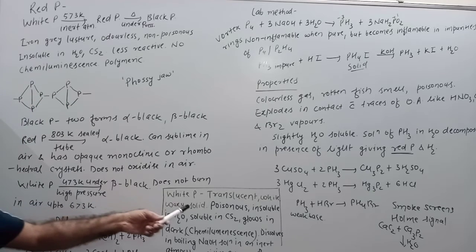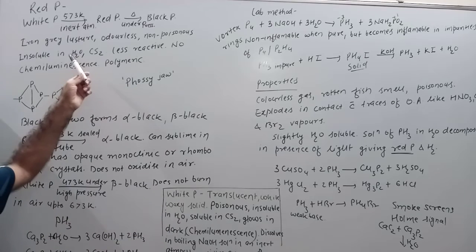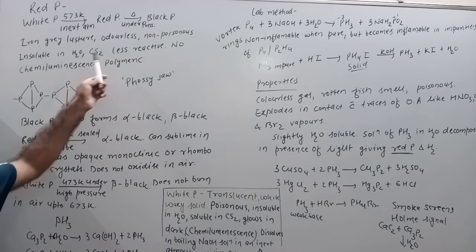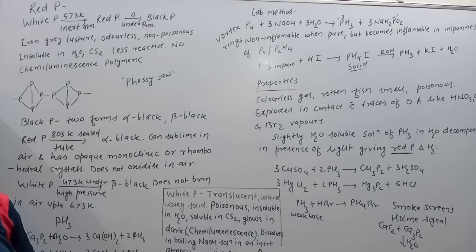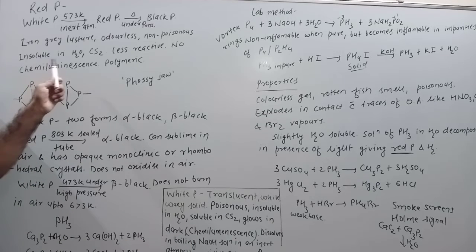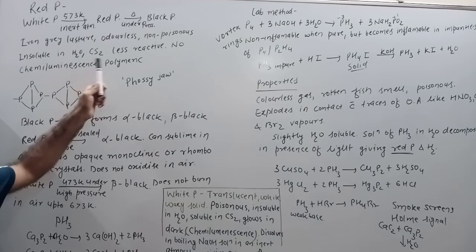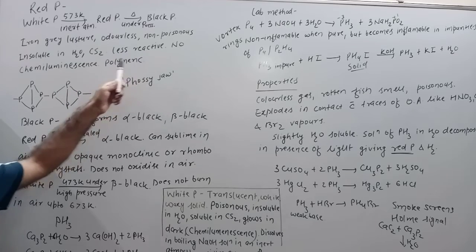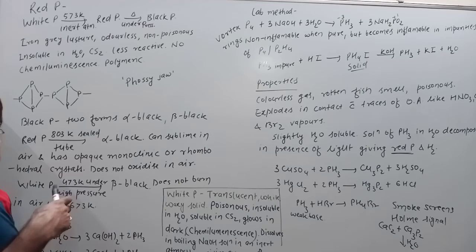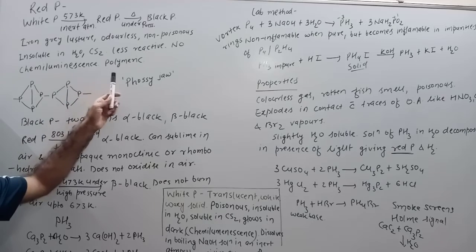Next, in comparison to white phosphorus: white phosphorus was insoluble in water, and red phosphorus also is insoluble in water. White phosphorus was soluble in CS2, while red phosphorus is insoluble in carbon disulfide. Clear? Then it is less reactive, it does not show chemiluminescence, and it exists in polymeric form. All these points I'm explaining together.